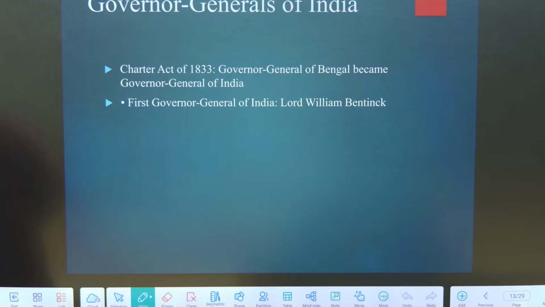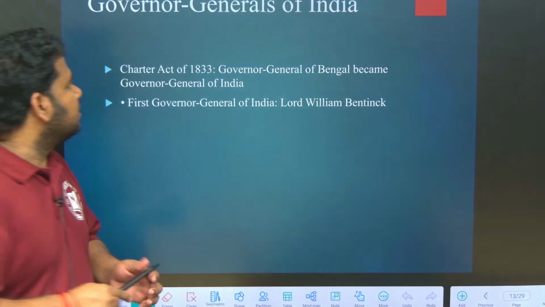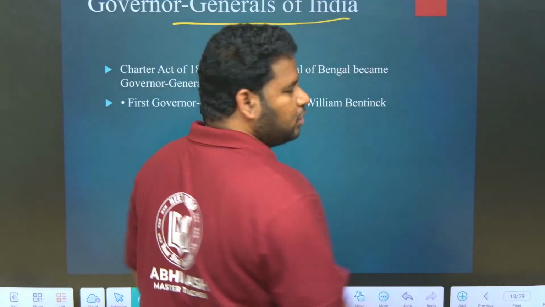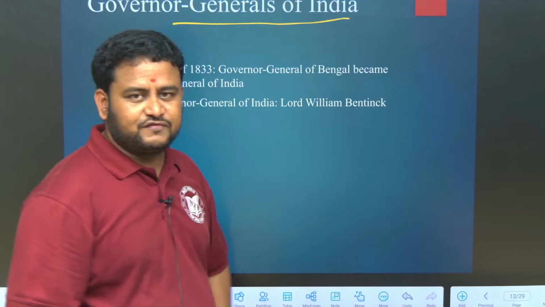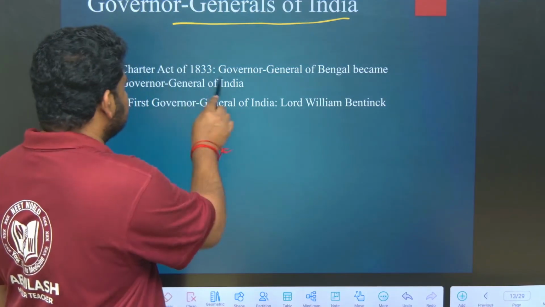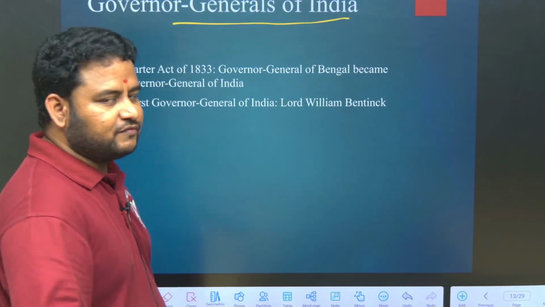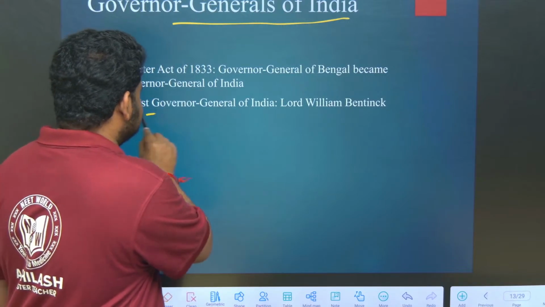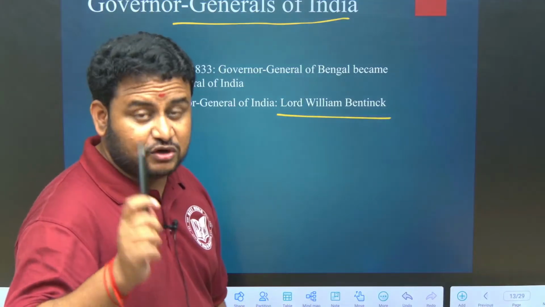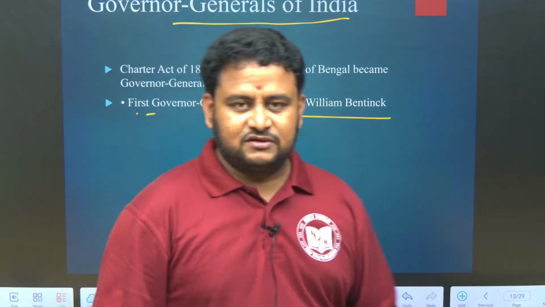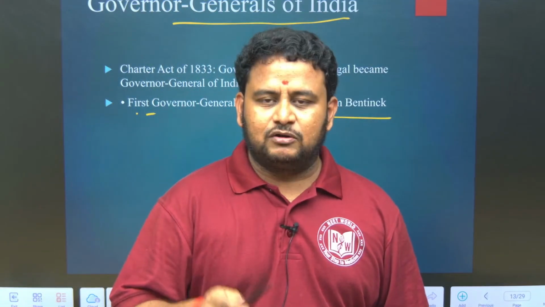We are discussing about Governor Generals of India. Till now what we learned? They are all Governor Generals of Bengal. Now we will learn Governor Generals of India. Now, when you talk about Governor General of India, the first Governor General of India is Warren Hastings. Not Warren Hastings, sorry, that is Lord William Bentinck. The first Governor General of Bengal is Warren Hastings. The first Governor General of India is Lord William Bentinck.